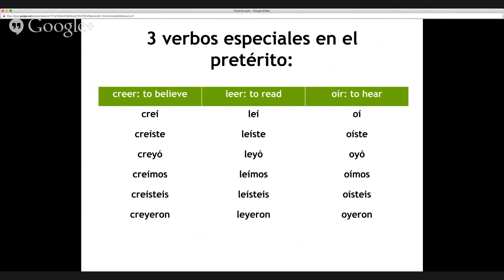In fact, you see with these that there's an accent on every single form except for the ellos, ellas, ustedes form. So I'll read through an example for you. Creí, creíste, creyó, creímos, creísteis, creyeron. And again, we're in the past. So these mean things like I believed, I read, I heard. You believed, you read, you heard, etc.